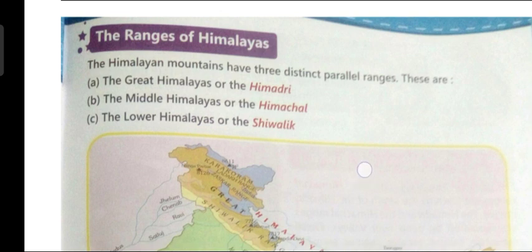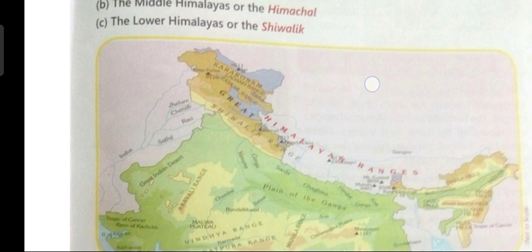See this drawing, children, which is given in your book. At the top, we can see the Karakoram range. Just below the Karakoram, we have the Himalayan ranges. The Himalayan ranges have been divided into three ranges. First is the Greater Himalayas, or Himadri.